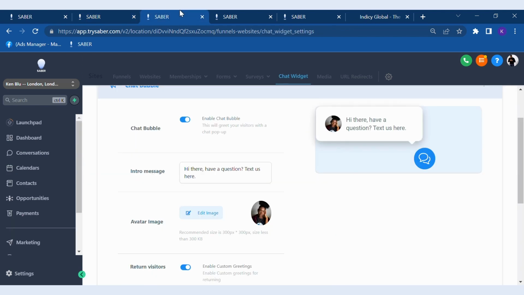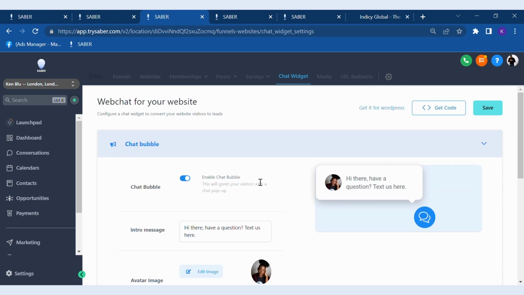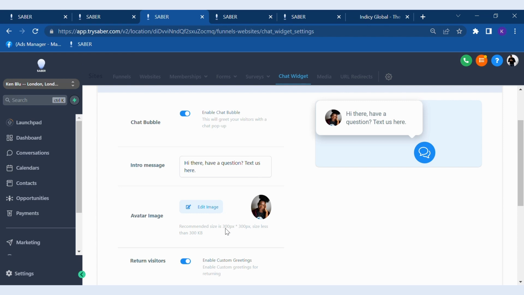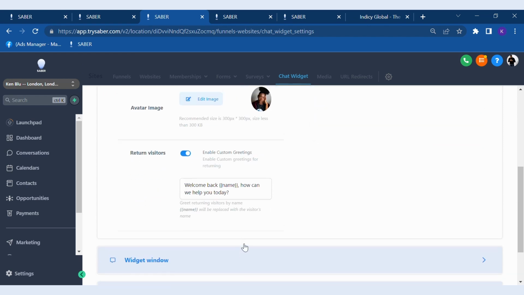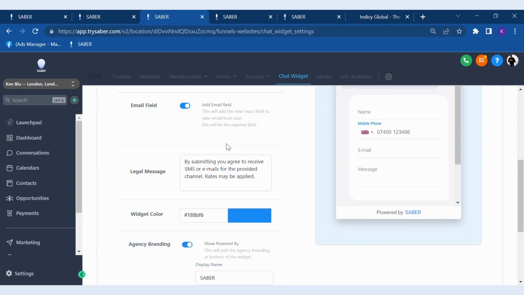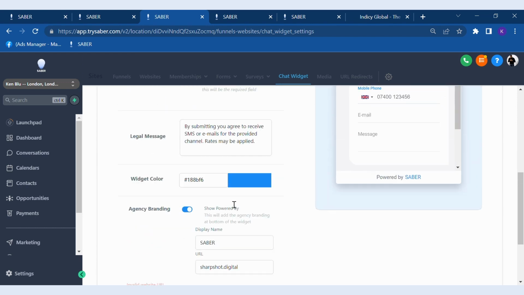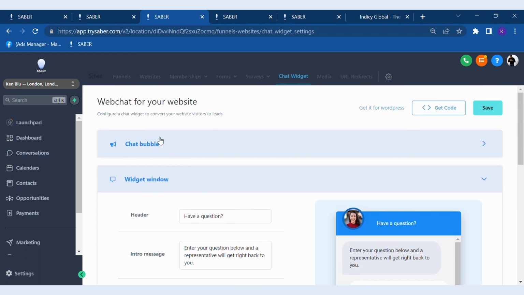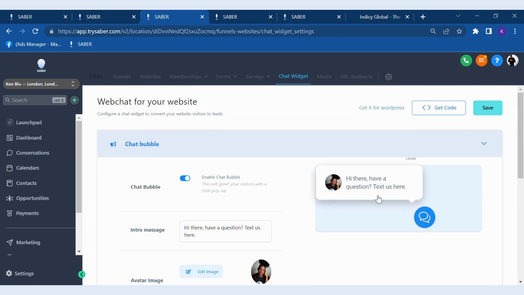Another honorable mention is our chat widget. You can have this at the bottom of your website or any of your pages. You can integrate it, and if you've got the app and people type into the chat widget window, here's what it looks like, here's an example. You can change the colors, you can diversify how you want to. If you connect it to your phone, people can chat with you, and it will come onto your phone and you'll be able to chat back to them, like any other message coming onto your phone. So you will never lose your leads. Anybody interested, you can capture that data.